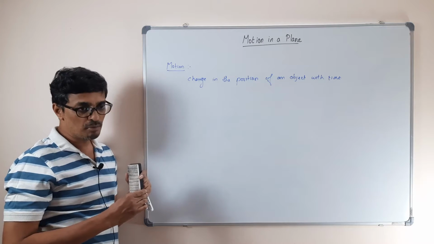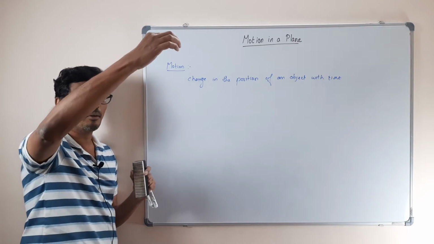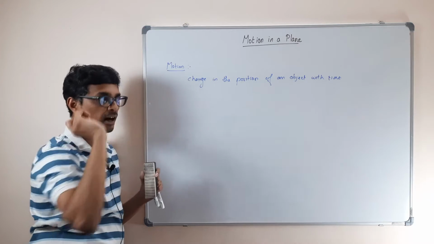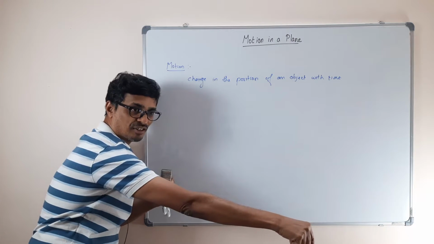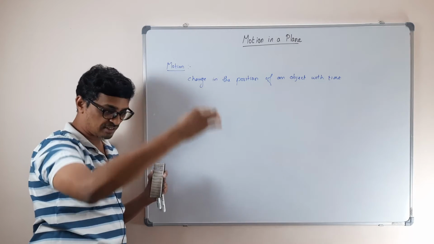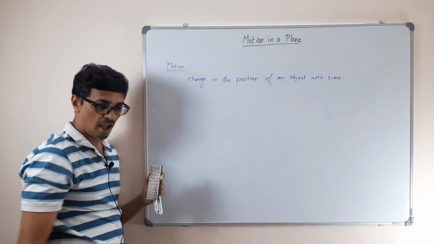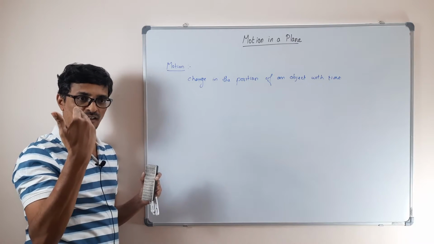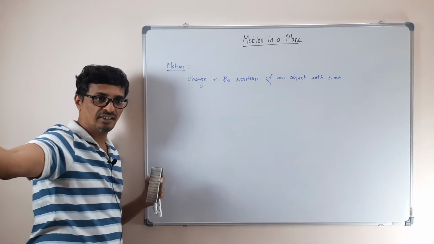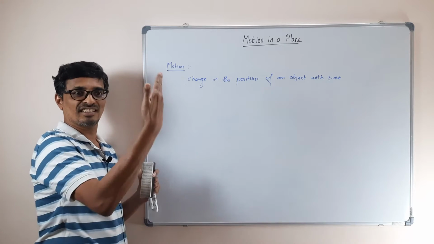One motion is simple. When I drop a stone, does it make an arc and fall? I'm just dropping a stone, it makes a straight line. I'm rolling a ball. Will the ball make a circle? No, the ball moves straight.